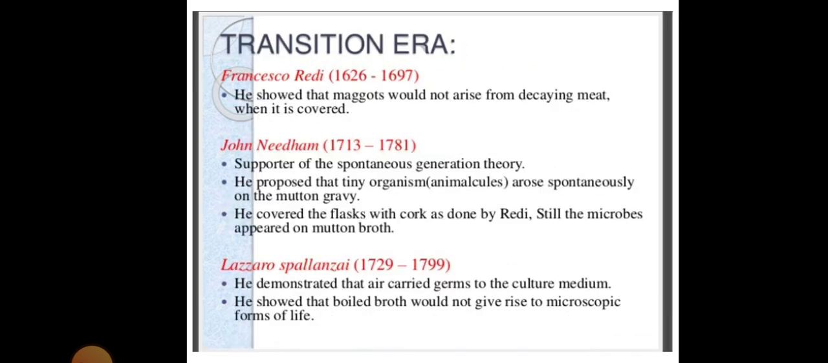Next is the transition era, in which Francesco Redi, whose lifespan is 1626 to 1697, showed that maggots would not arise from decaying meat when it is covered. Next is John Needham, who supported the spontaneous generation theory. He proposed that tiny organisms, that is animalcules, arise spontaneously on mutton gravy. He covered the flask with a cork as done by Redi. Still the microbes appeared in the mutton broth.